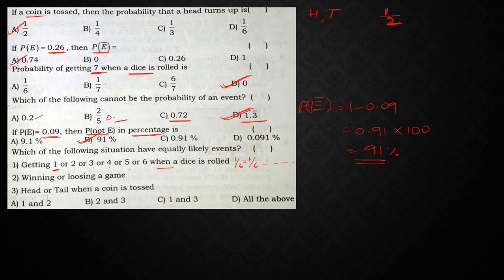Winning or losing a game. Here also we are going to have a probability of half. Next, head or tail when a coin is tossed. Here also we are going to get a probability of half. That means all the 3 events, all the given experiments, have equally likely outcomes. From this what can I say? All are equally likely. Hence the answer is all of the above.